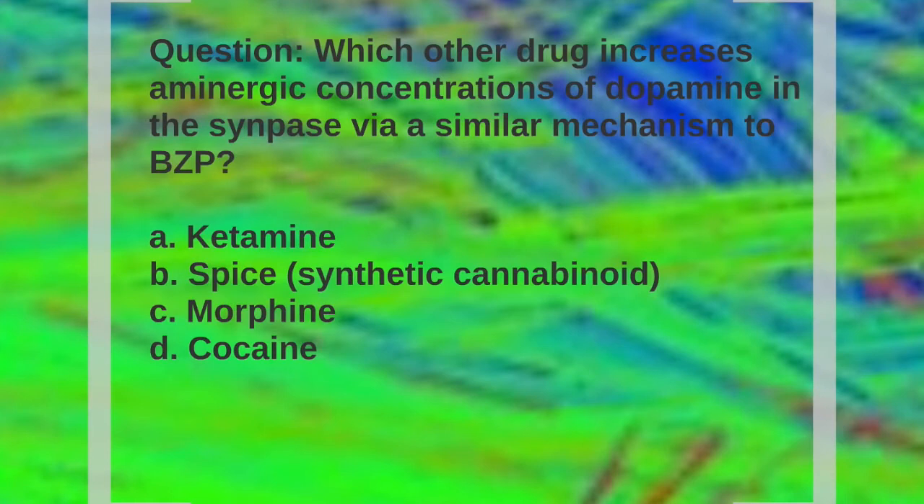Let's look at a quick question. Which other drug increases aminergic concentration of dopamine in the synapse via similar mechanisms to BZP? Is it A, ketamine, B, spice or synthetic cannabinoid, C, morphine, or D, cocaine? And the answer is D, cocaine. We have seen this in class, that cocaine binds to the dopamine transporters and blocks the reuptake of dopamine.